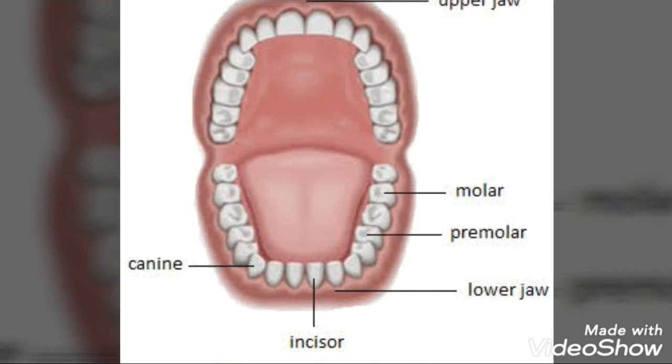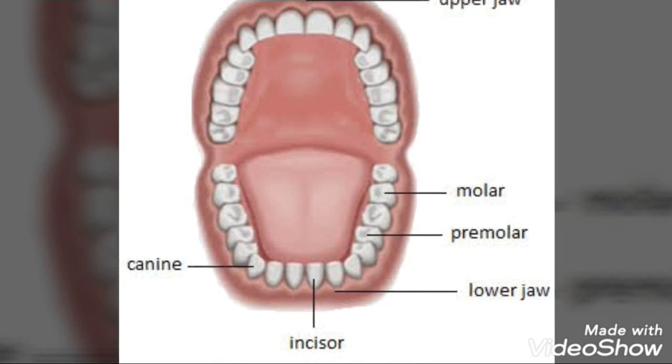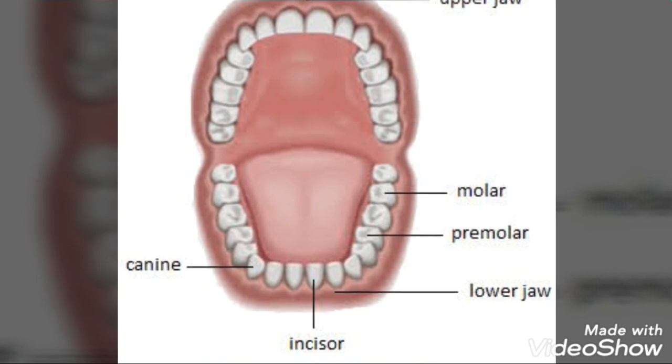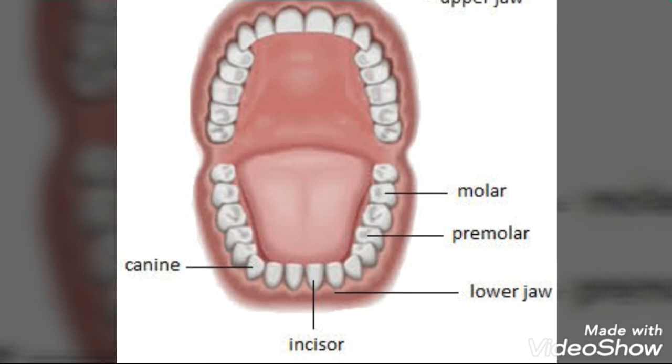Incisors help in cutting the food particles, while the canines tear the food and the molars help in grinding and chewing the food. And food thus digested physically will be subjected to enzymatic action.